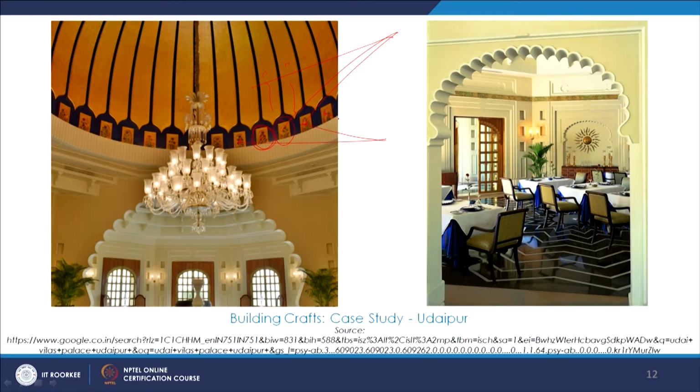So some floral paintings on the gold leaves, and we see this on the surface of the dome which is centrally located. And here again the kind of space frames which are created, the architectural elements, the furniture, the entire setting with the flooring and all the kinds of fabrics that have been used.